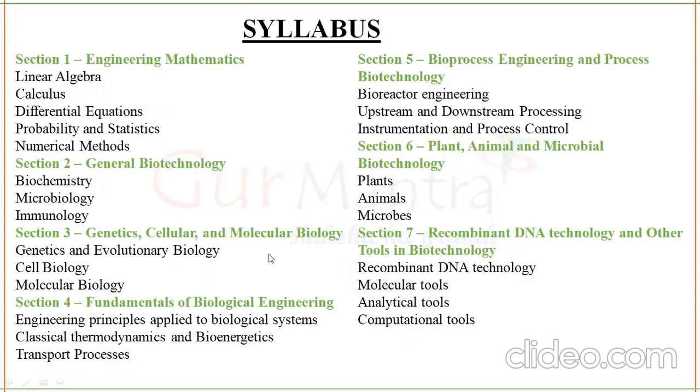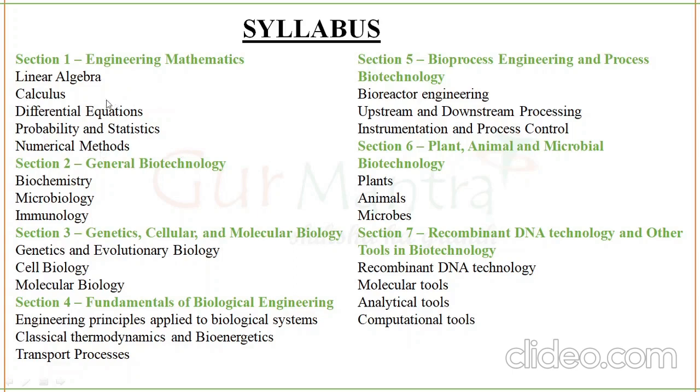So this is the syllabus for GATE Biotechnology 2021. You have 7 sections: engineering mathematics, linear algebra, calculus, differential equations, probability and statistics, numerical methods. And in this, linear algebra and probability and statistics are important because you will get a lot of questions from them. Basically from engineering mathematics, you will get around 10 to 15 marks of questions, not more than that.